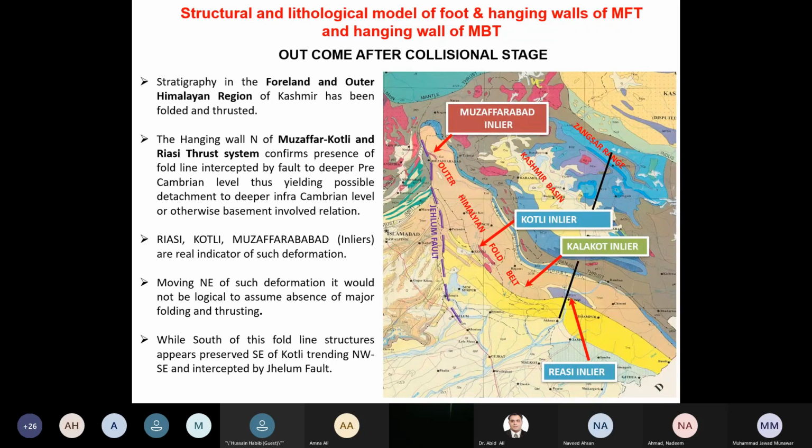You can say that Riyasi, then Kotli, and then the other inliers are real indicators of such deformation and folding. You will see the slide next. Moving northeast of such deformation, it would not be logical to assume the absence of major folding and thrusting both in the north and in the south of this major fold, which is called MFT. So I believe that, while south of this fold structure, there may be a possibility of platform strata belonging to the Punjab platform.